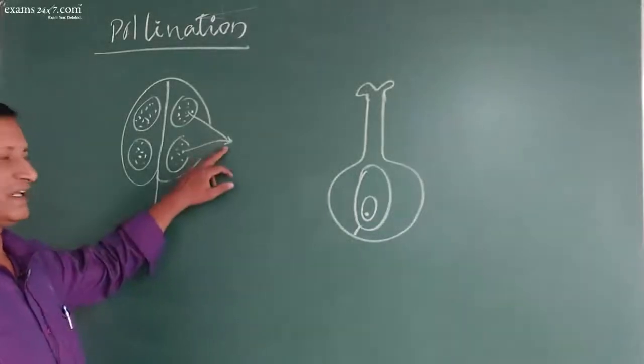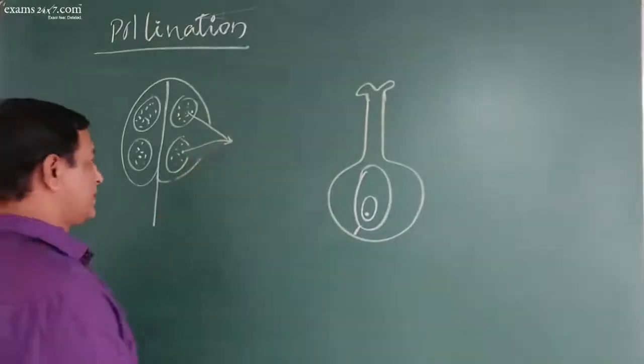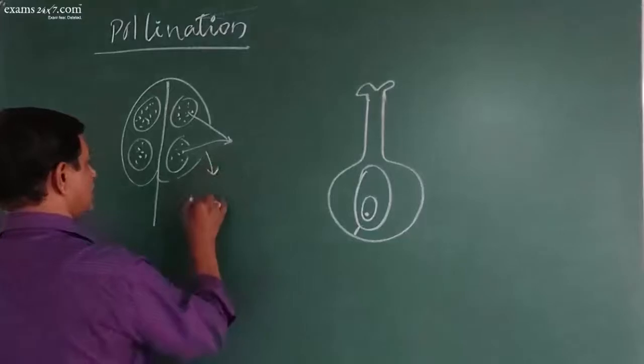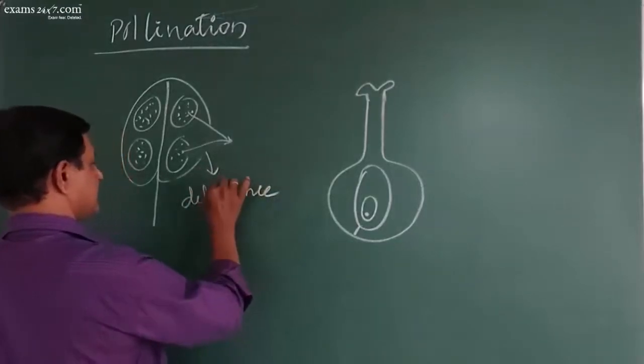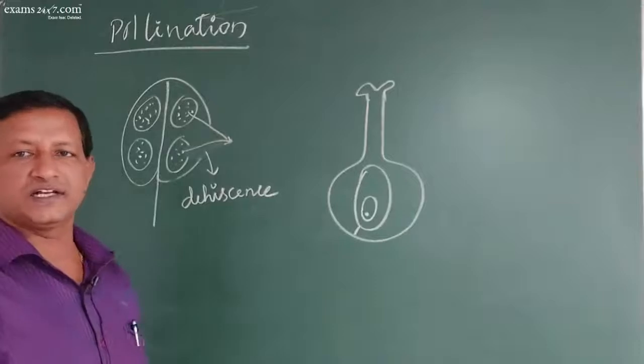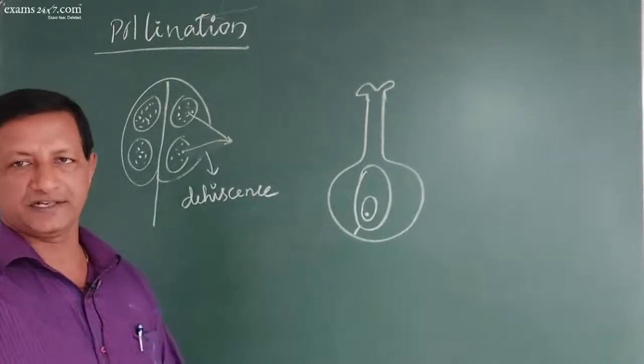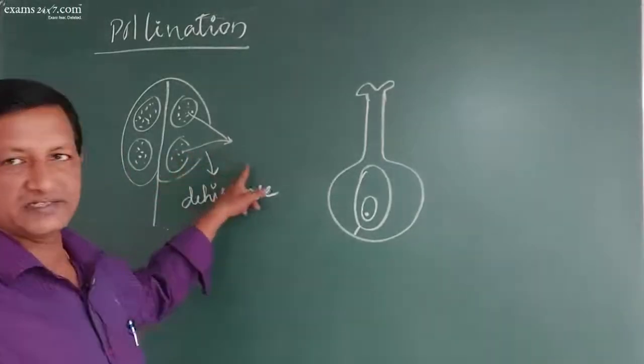This process is called dehiscence. Dehiscence means the anther walls split and separate so that the pollen grains are released.